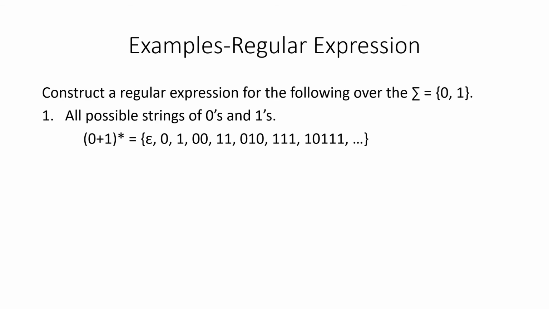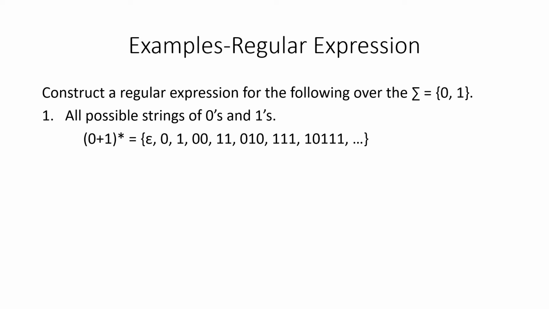Okay, we'll go ahead with an example. First we'll discuss the simple examples, then we'll go for the complex ones. We are going to construct regular expressions for a few languages. The first one is all possible strings of zeros and ones. It means we have to generate all possible strings that I can make with zeros and ones with the help of these operators.